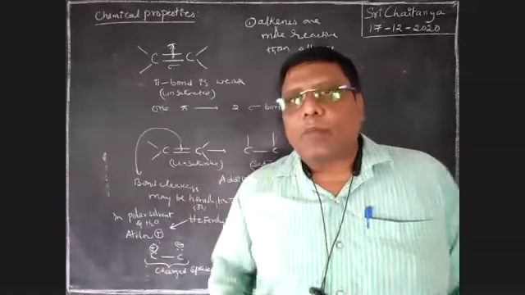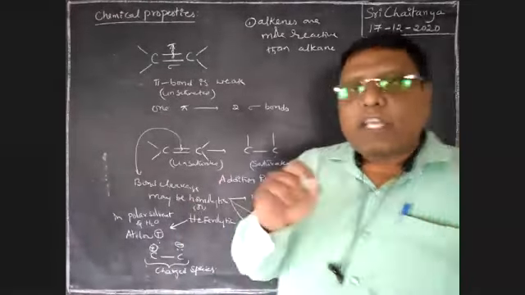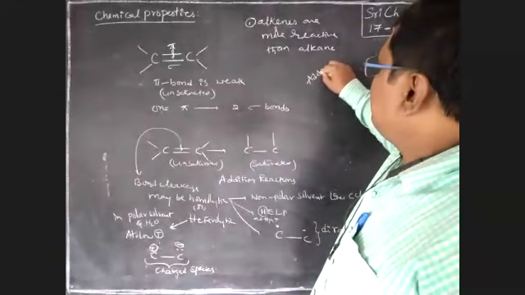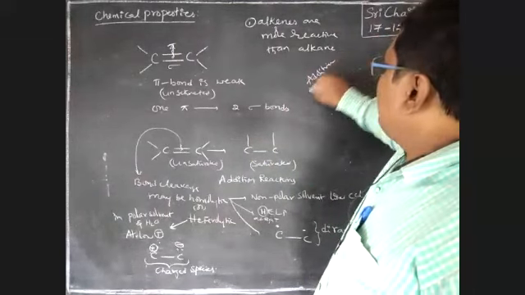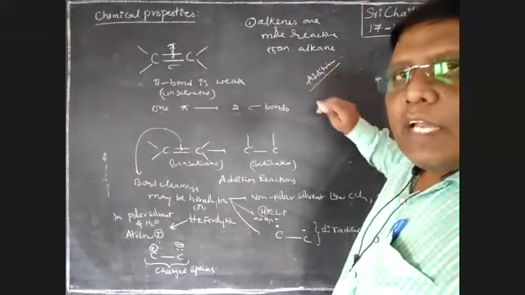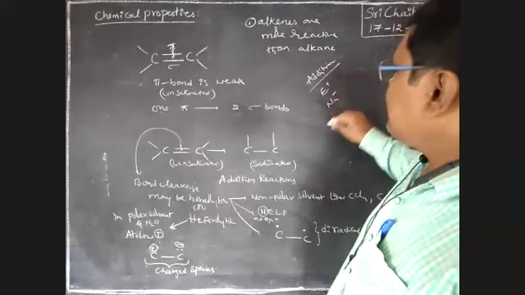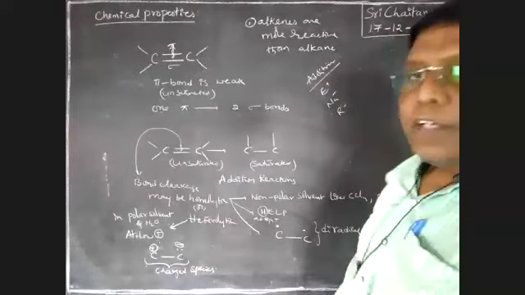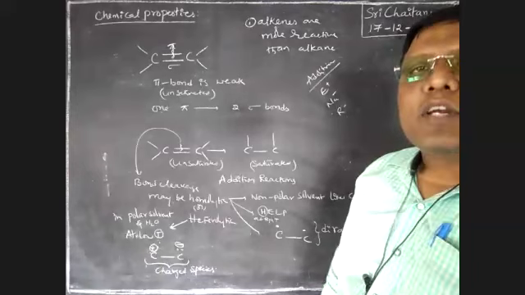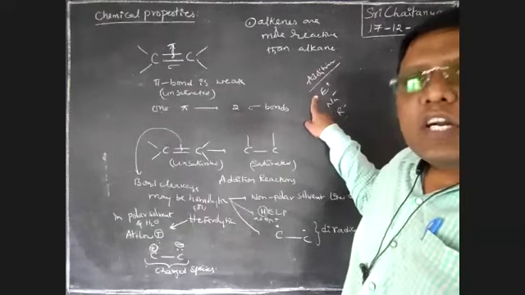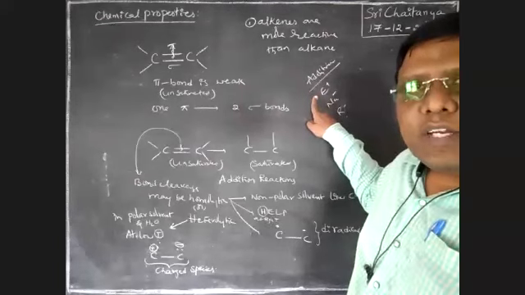All the available addition reactions are broadly divided into three types. An addition reaction may start with an electrophile, a nucleophile, or a radical. If it starts with an electrophile, that is called an electrophilic addition reaction.